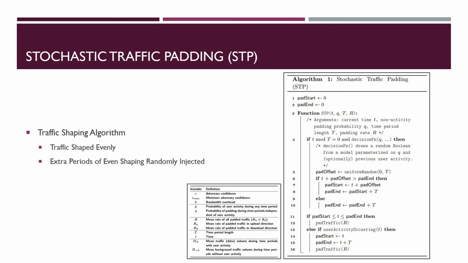Also, the upload and download traffic locations need to communicate to synchronize periods of padding since they are in different locations. The article suggests that the best way to implement STP is while also using a VPN so that the traffic is tunneled through the VPN, grouping all smart home traffic onto one stream with one protocol and packet header information not correlated with user behaviors.